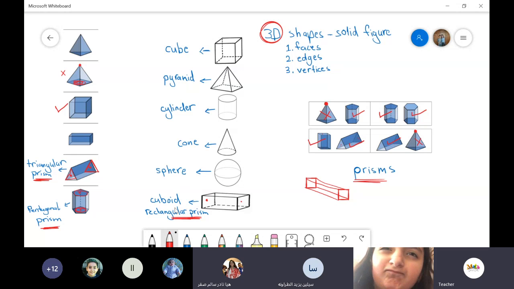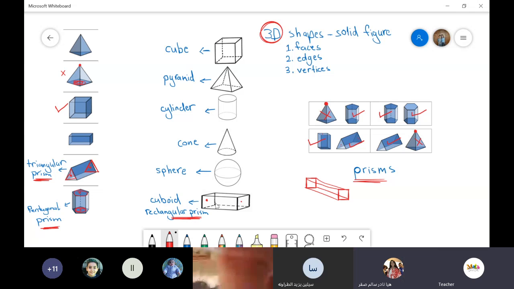Look at the cuboid, everybody. We call it cuboid, and it has another name, okay? We can call it rectangular prism. Why did I call it rectangular prism? Because its ends look like a rectangle, but it has two similar sides. Yes, it has 2 similar ends. The 2 ends, they are similar.